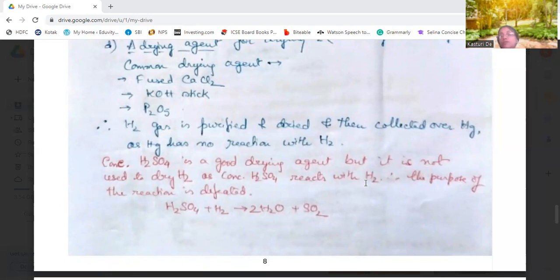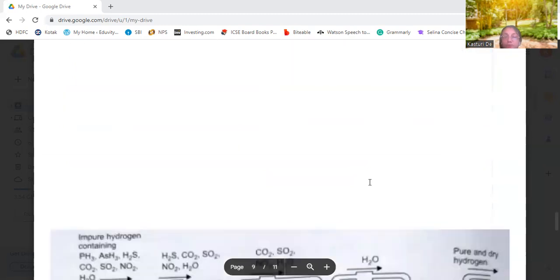Conc sulfuric acid is a drying agent, but it is not used to dry hydrogen, because what happens? Conc sulfuric acid reacts with hydrogen, and the purpose of the reaction is defeated, that is, it reacts to form water again. So we will not be able to get the hydrogen, we will get water. The purpose will not be served. So conc H2SO4 is not used.